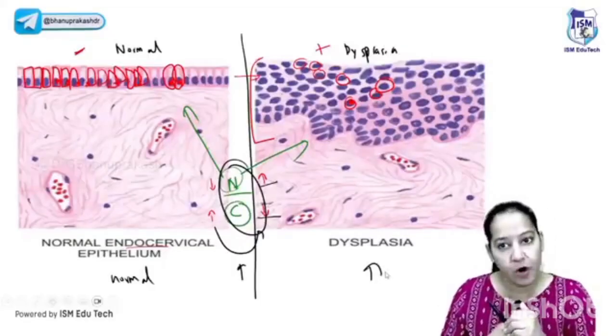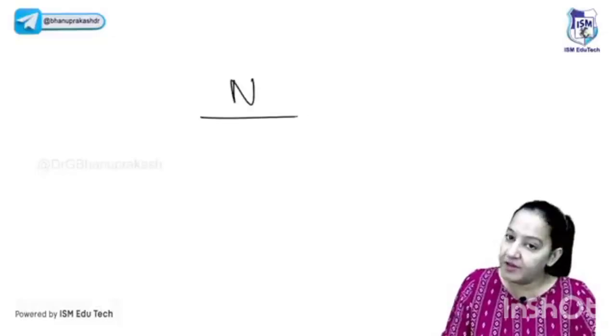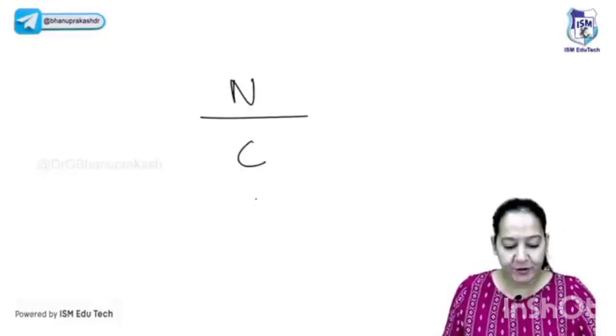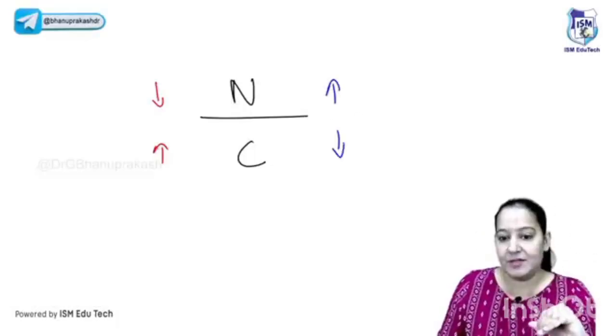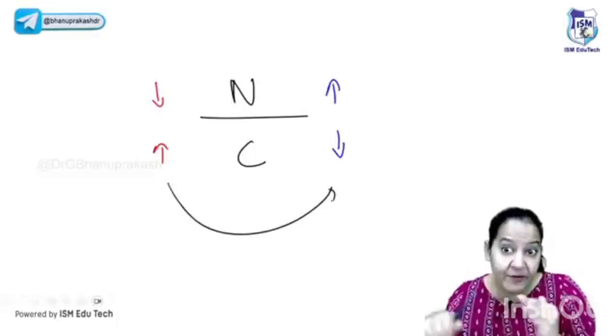Do you have any problem in understanding, or you got it? The meaning of the NC ratio. NC ratio, the numerator is the size of the nucleus and the denominator is the size of the cytoplasm. Normally nucleus is small, cytoplasm is more. But during dysplasia, the nucleus increases in size as compared to cytoplasm. So if you compare, you can say NC ratio increases during dysplasia.